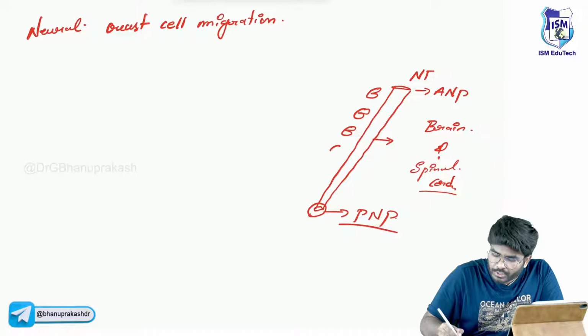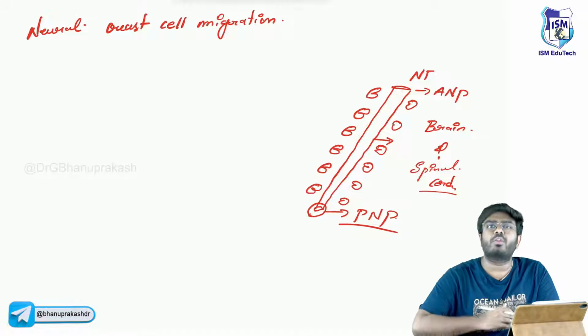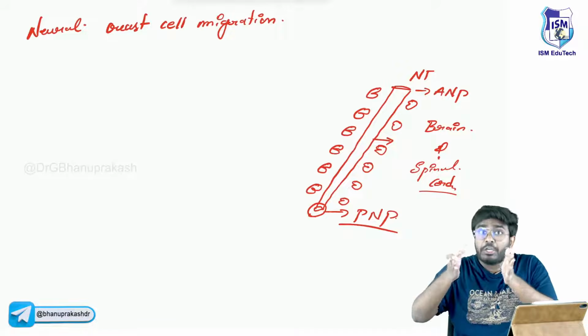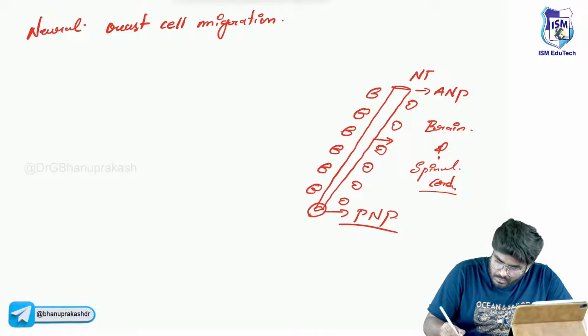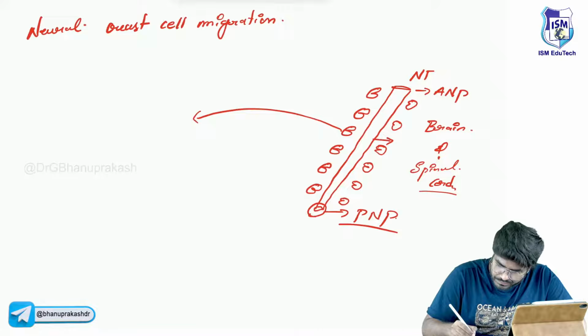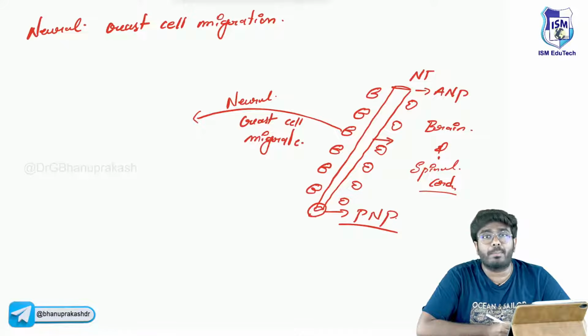See, surrounding this neural tube, there are neural crest cells present. There are certain cells called the neural crest cells. These neural crest cells are naughty cells. Do you know? They are not going to stay in one single place. Now they are going to migrate. Neural crest cells are going to do what? Migrate. Okay, so there is the neural crest cell migration.